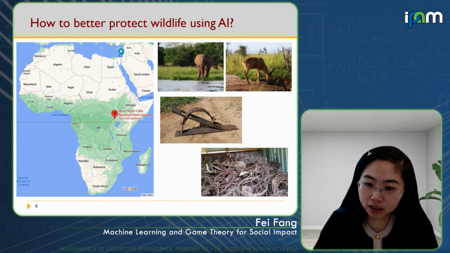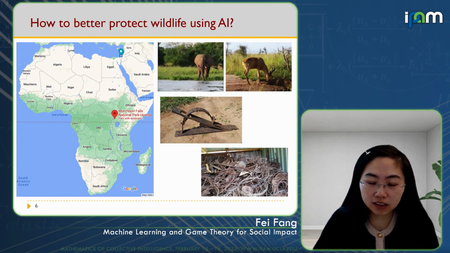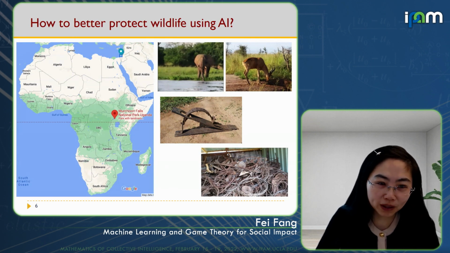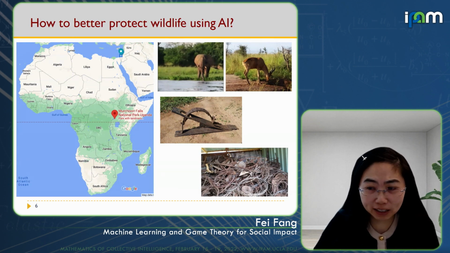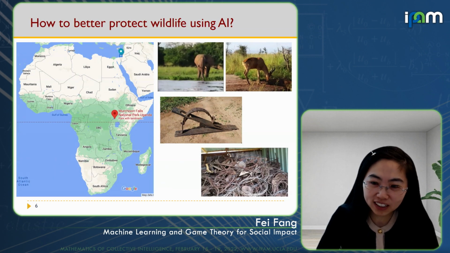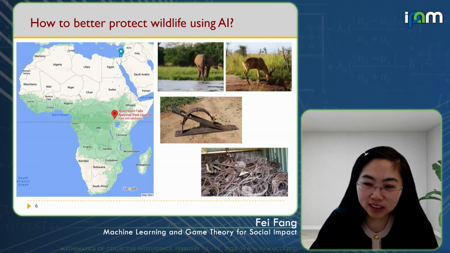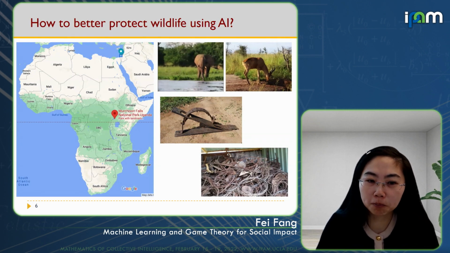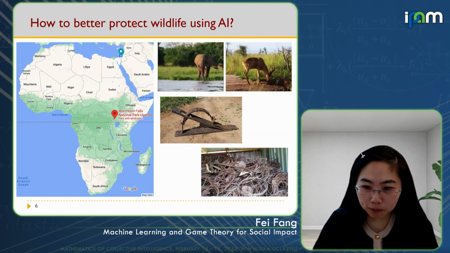And on the other hand, because of these frequent attacks, it is not so reasonable to assume that these poachers are perfectly rational and going to maximize their expected utility and so on and so forth. So this inspires us to come up with new ways to tackle the problem.